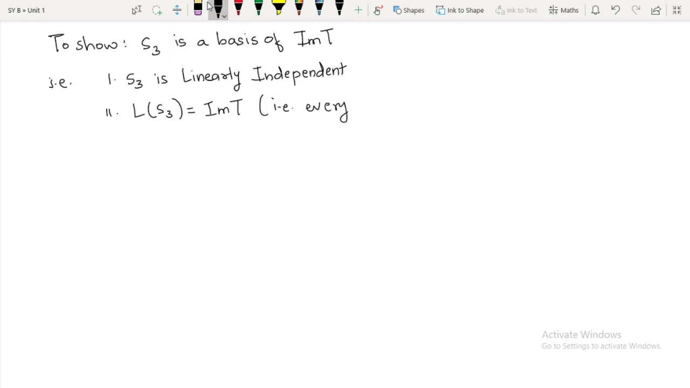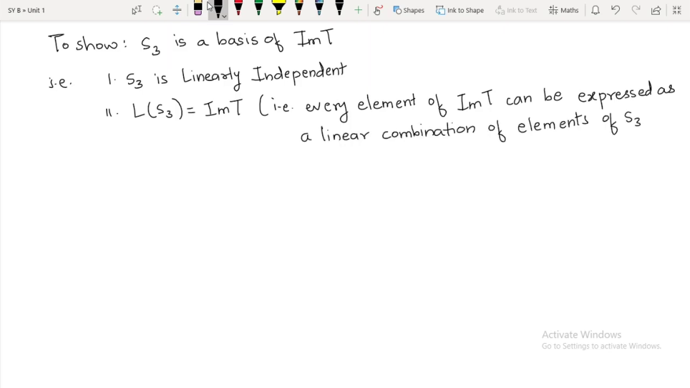Every element of the image of T can be written as a linear combination of elements of S3. So first of all, let us show this set is linearly independent. We will do this first part first. In order to show S3 is linearly independent, naturally I will start with what?